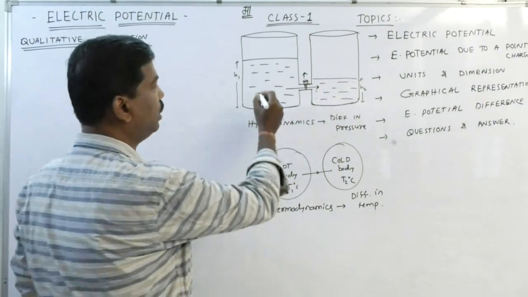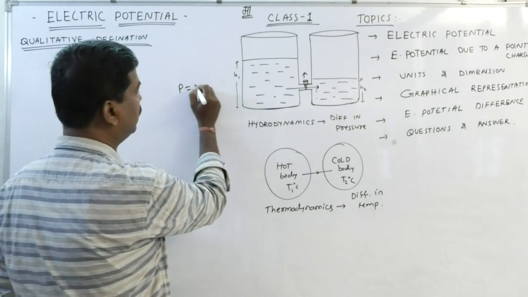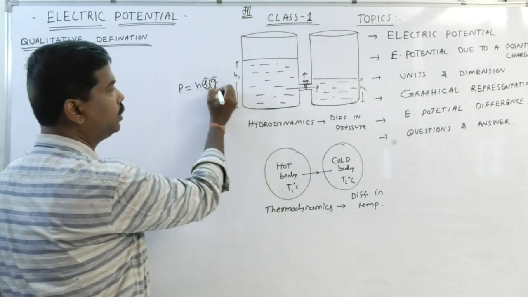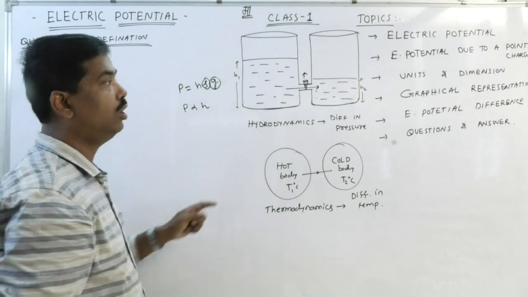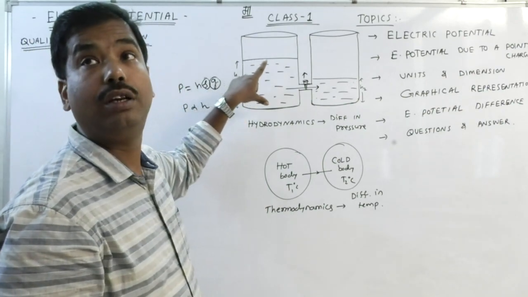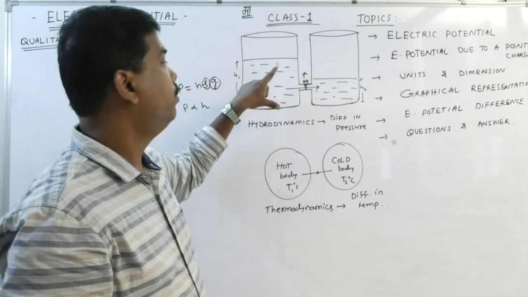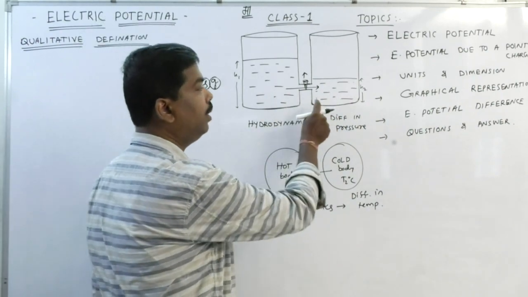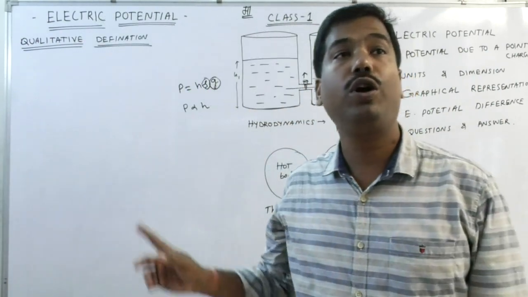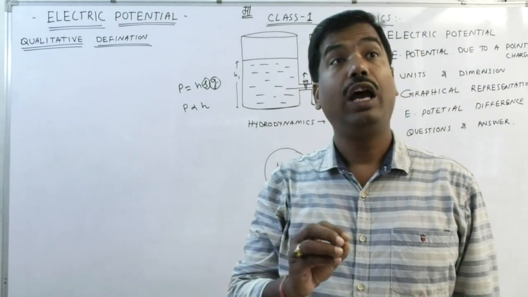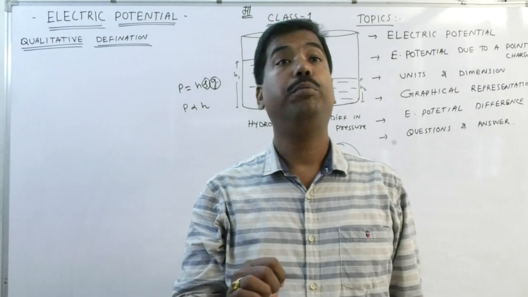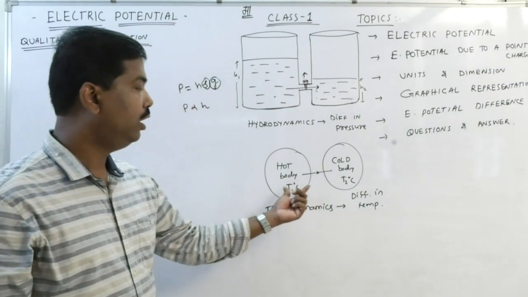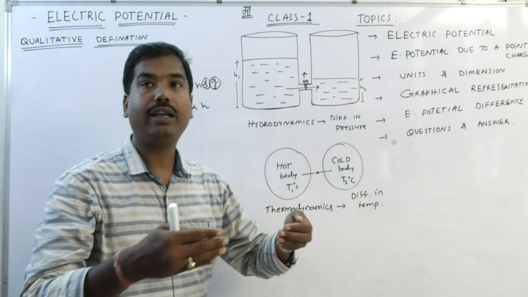Actually it is due to the difference in pressure, that is P is equal to h rho g. The liquids are similar, hence rho is constant, g is constant, so P is directly proportional to h. The side with the highest level of liquid has excess pressure compared to the other. So due to the difference in pressure, there is a flow of liquid. I would like to conclude that pressure is a scalar quantity, but it gives the direction of flow of liquid. Clear?